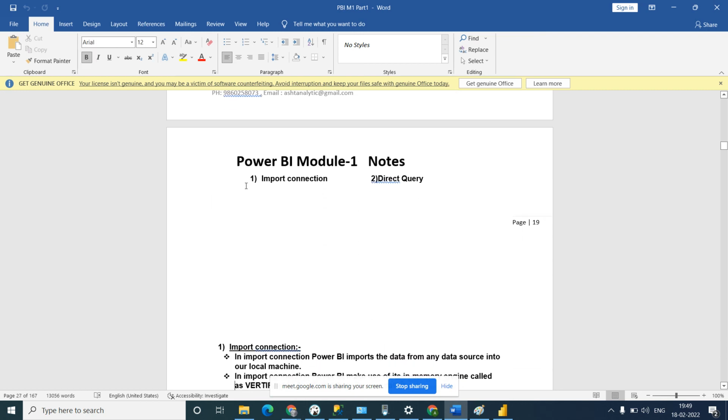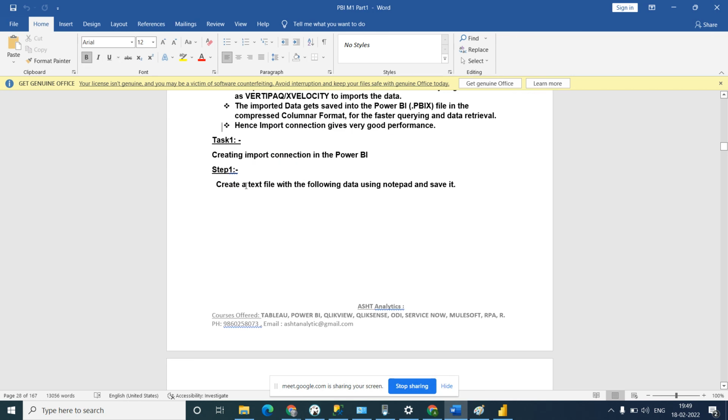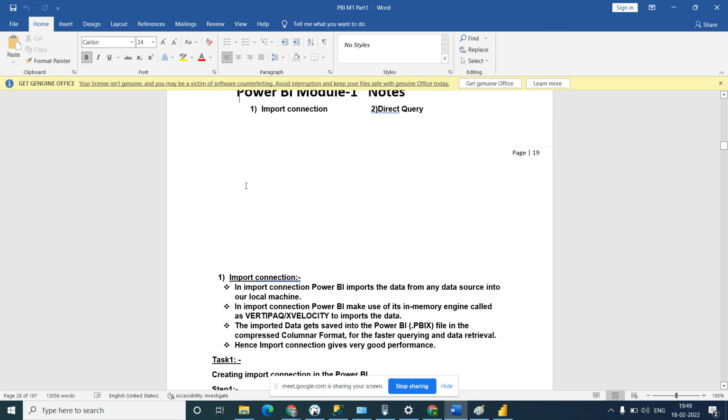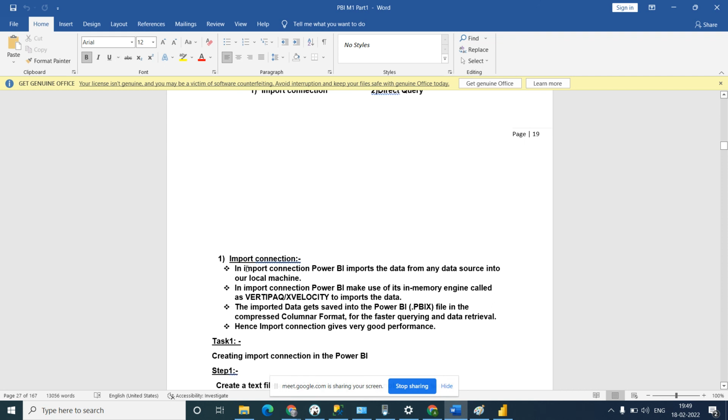So, types of import connection and direct query. In an import connection, Power BI imports data from any data source into our local machine.